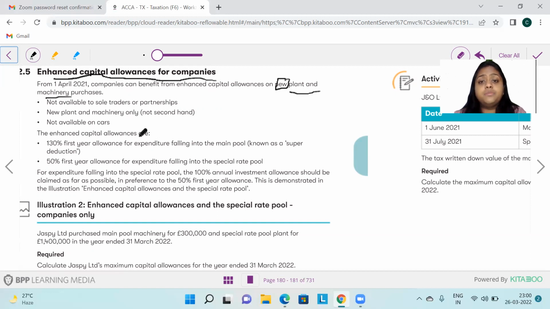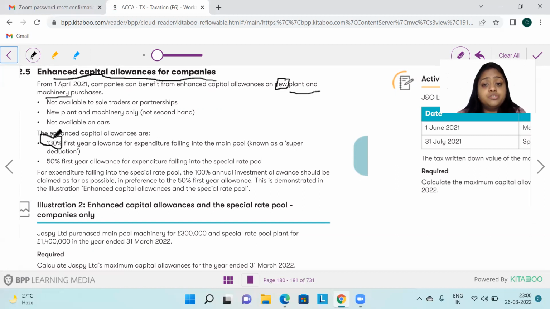If the plant and machinery belongs to the main pool, then you will get a 130% first year allowance. Like for cars, we get a 100% first year allowance; for plant and machinery belonging to the main pool, we get 130% as a first year allowance.